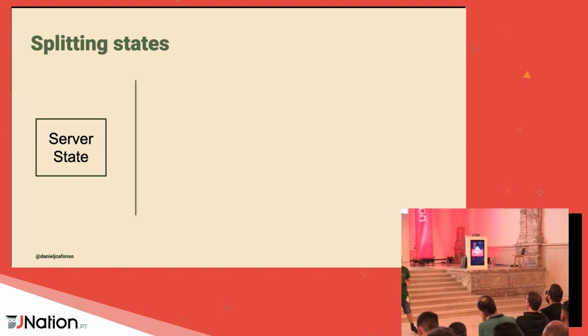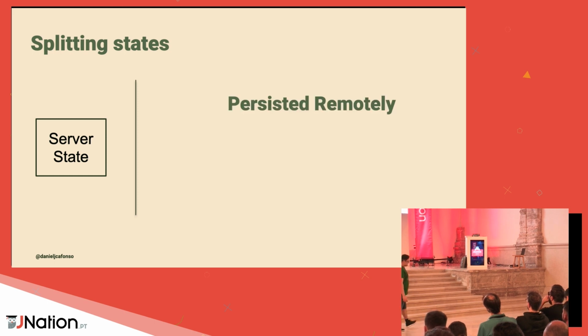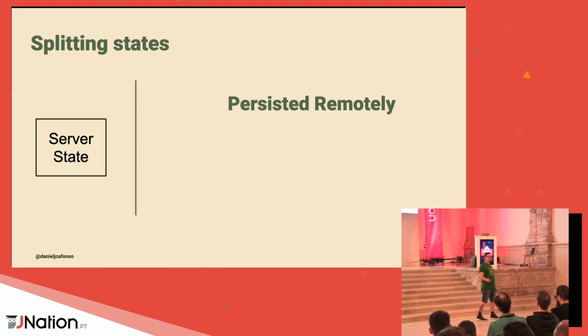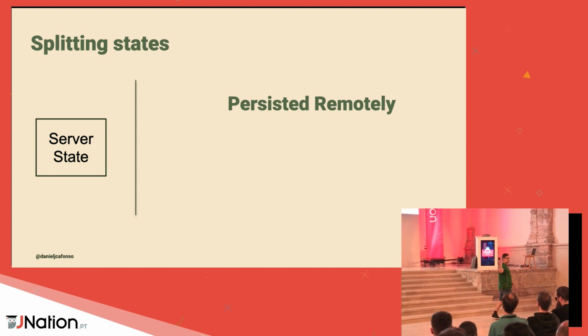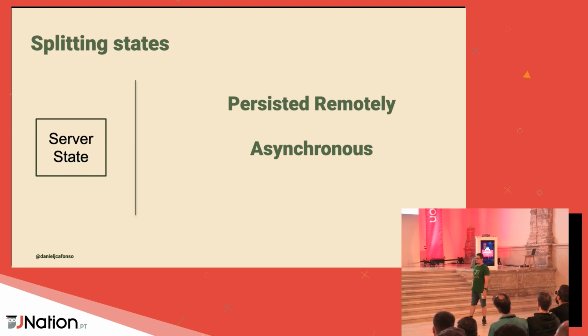Now, this is where we get into the server state part of this talk, because this is where I want to focus right now. Server state has other challenges compared with client state. But first things first, what's server state? Server state is state that's persisted remotely, so it probably exists somewhere over the internet, on a database or somewhere out there. What does this mean? It means that if you want to get it, you probably need to use some asynchronous APIs. You have to do a data fetching request because it doesn't exist in your application. You have to go somewhere over the internet, ask for that data and get it back into your application.